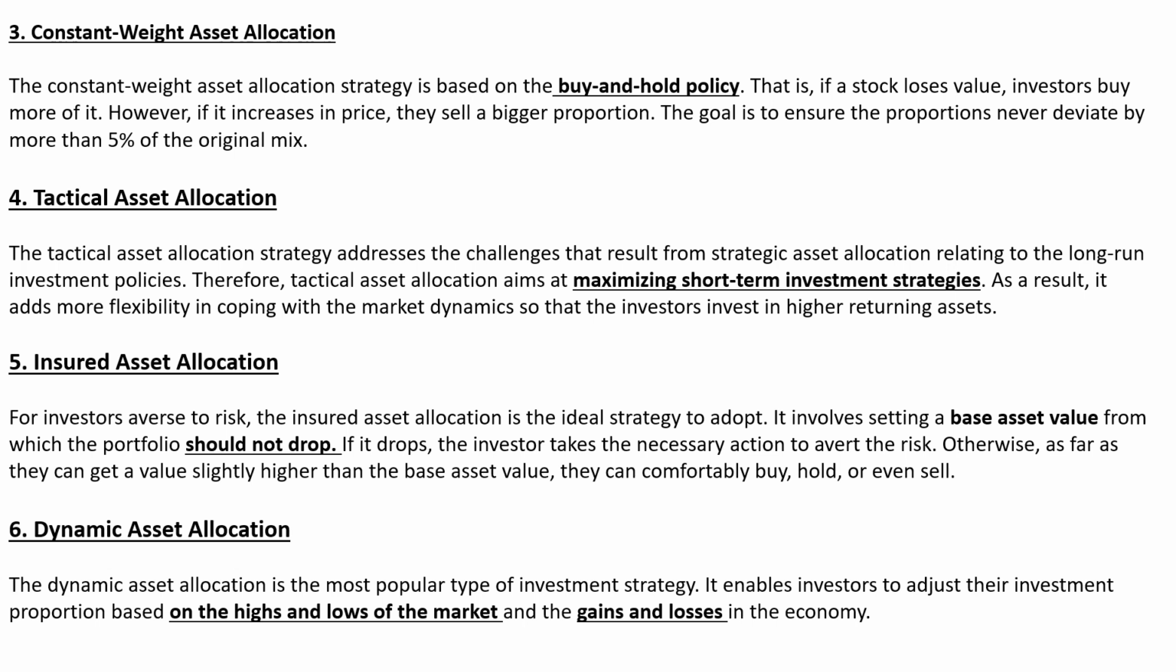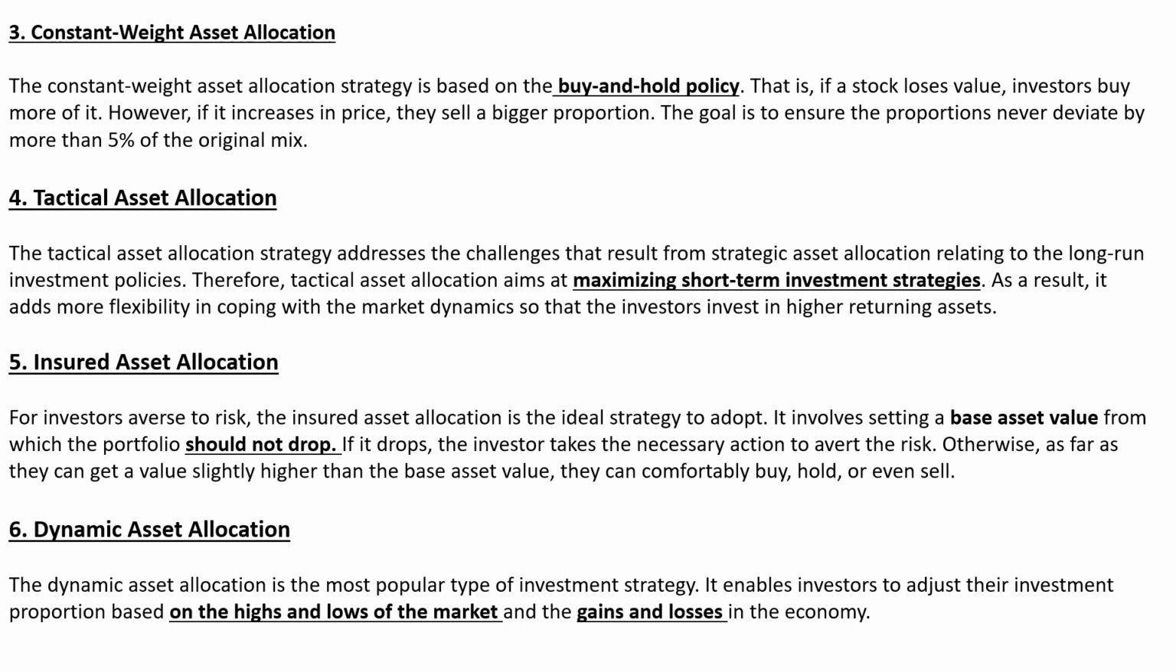Then we have insured asset allocation. For investors averse to risk, insured asset allocation is the ideal strategy to adopt. It involves setting a base asset value below which the portfolio should not drop. If it drops, the investor takes the necessary action to avert the risk. Otherwise, as long as they can get a value slightly higher than the base asset value, they can comfortably buy, hold, or even sell.